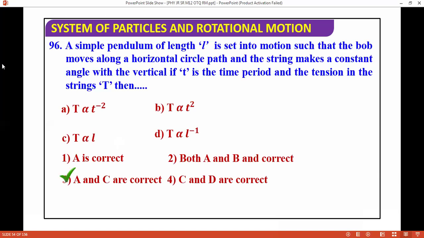So basically, if you see, tension is proportional to T to the power minus 2, and tension is proportional to length as well. You know this concept, you can do this question. Otherwise, it's very difficult for you to do this question. So yeah, next question, I'm moving on.